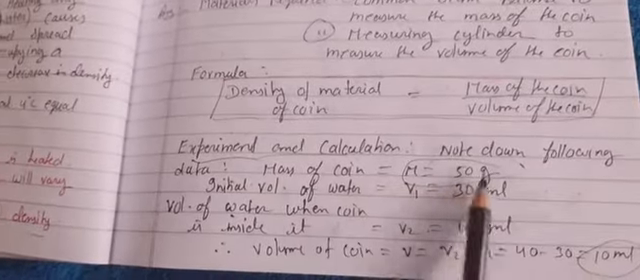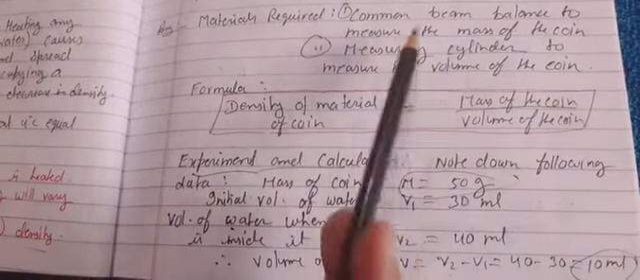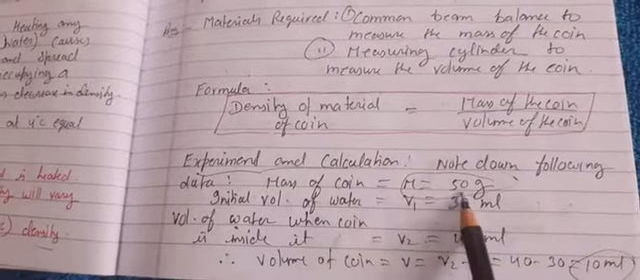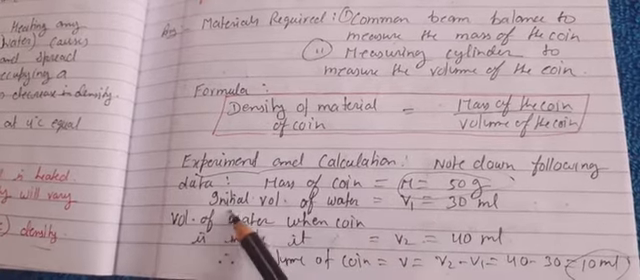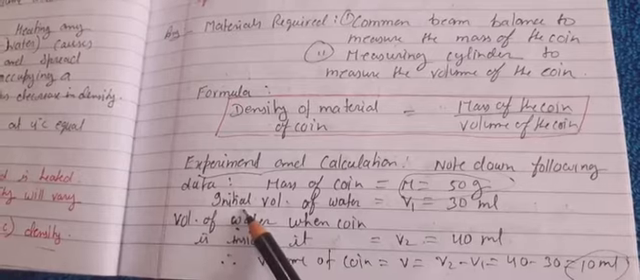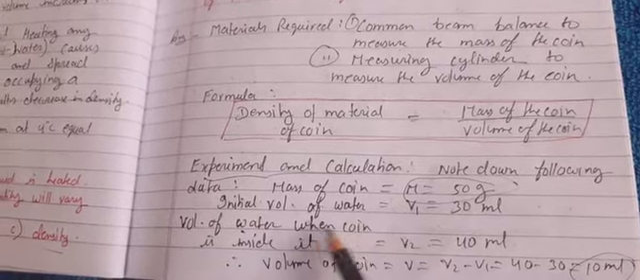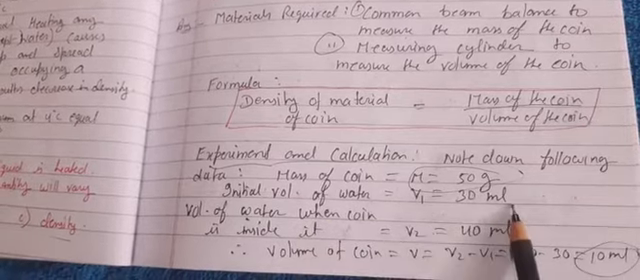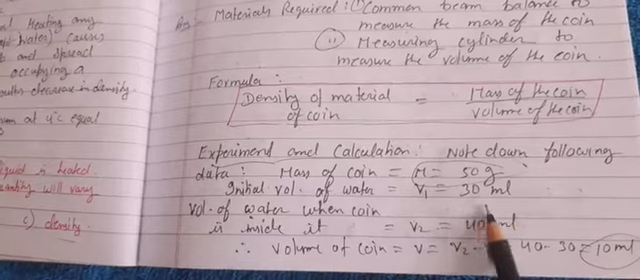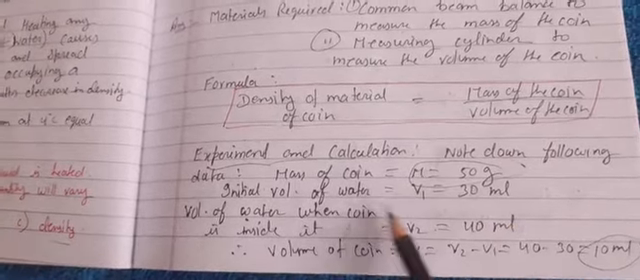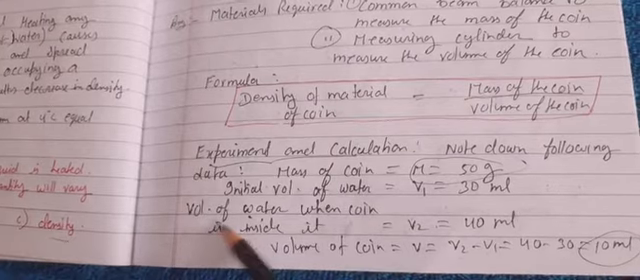Experiment and calculation. Note down the following data: mass of the coin. With the help of the beam balance, you just note down the mass. It may be 50 gram. I mention it as capital M is equal to 50 gram. Then what you will do, initial volume of the water, you take maybe 30 ml of water in the measuring cylinder. Okay, 30 ml, 50 ml, whatever you want. Then immerse that coin inside the water.